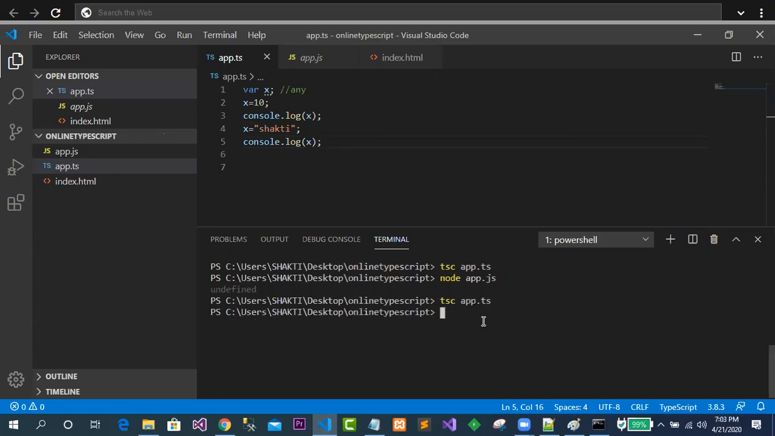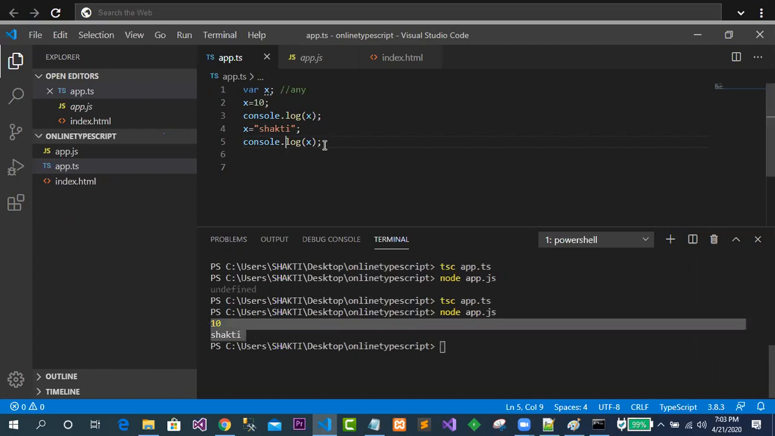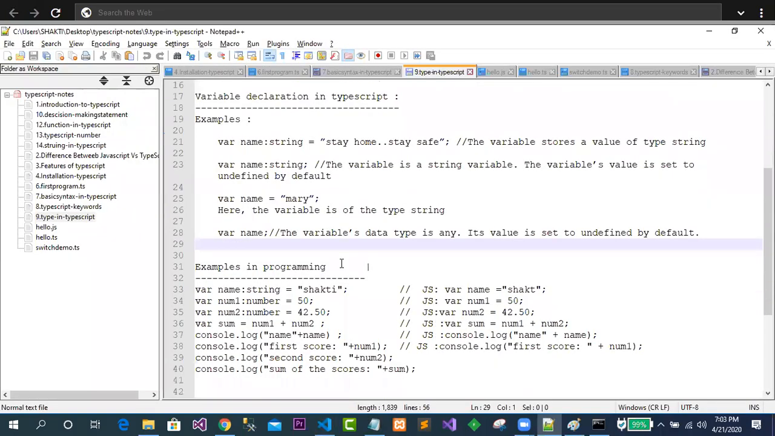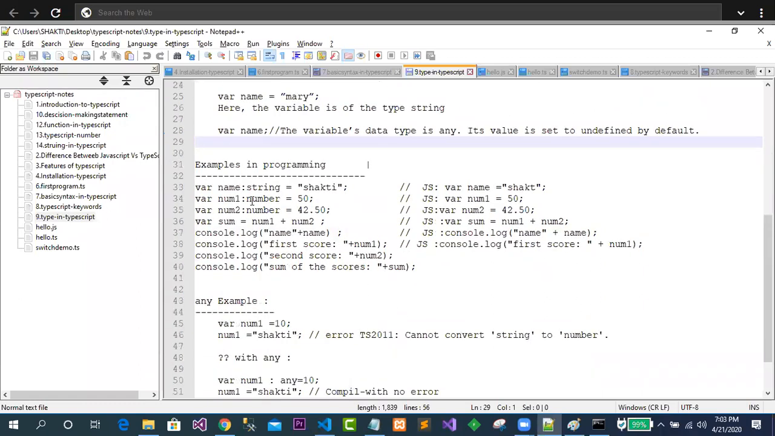Just see, it is looking great. Now if I want to run this app.js, what exactly is it finding? Yeah, just see. Okay, 10 and Sakti. Any kind of data it can take. Clear up to this?